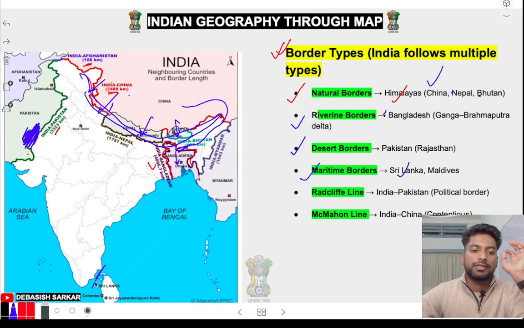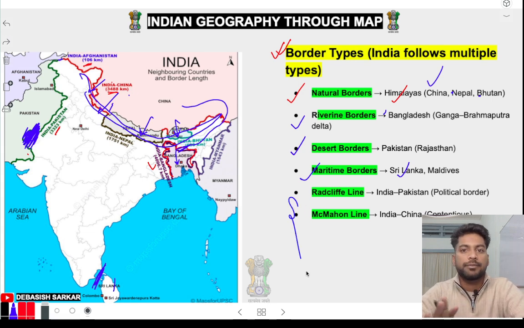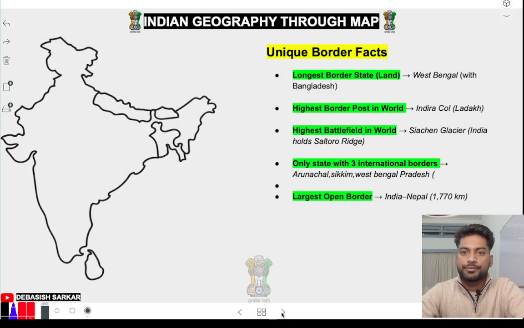See, the sea is forming a natural border between Sri Lanka and Myanmar, Maldives. Okay, leave this one. So we have some kind of natural borders also. Okay, next. Now some unique border facts.